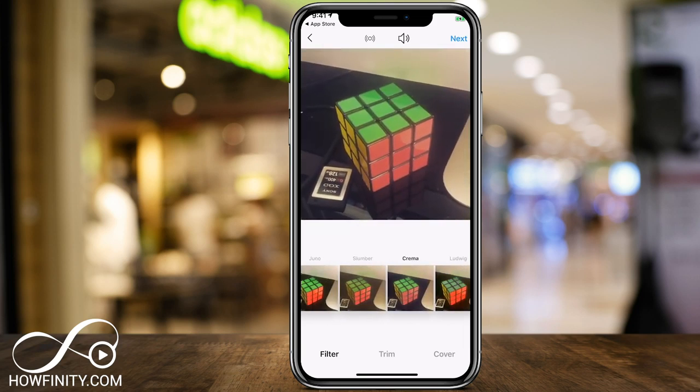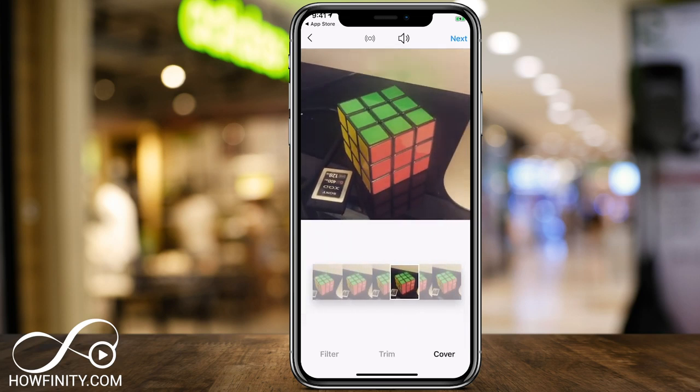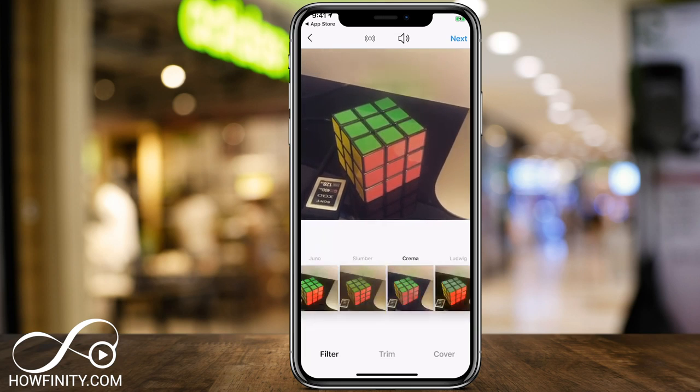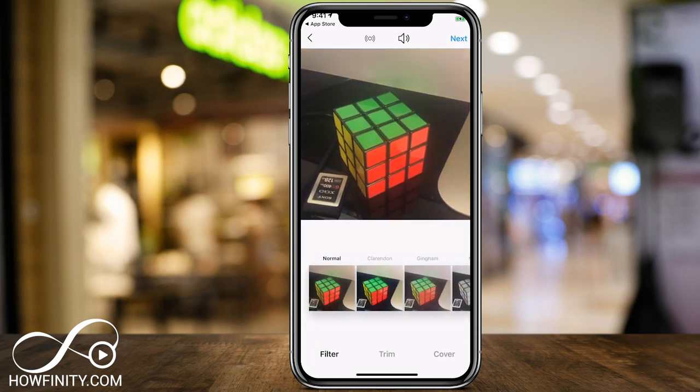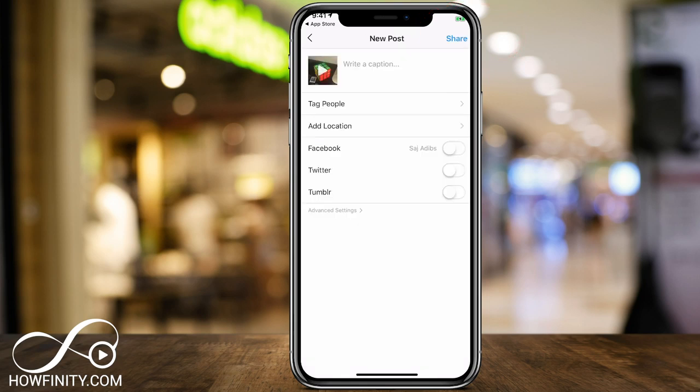In the case of video, you have trim and you have cover. So you could change the cover. Again, these are more advanced options you don't have to worry about, so you don't have to trim. You could just record what you want. So I'm gonna go back to filter and I'll just choose the normal filter. And then on top, you have your audio. You could turn it on and off if you don't want anyone to hear anything. Press next on top. And now you're finally to the share page.